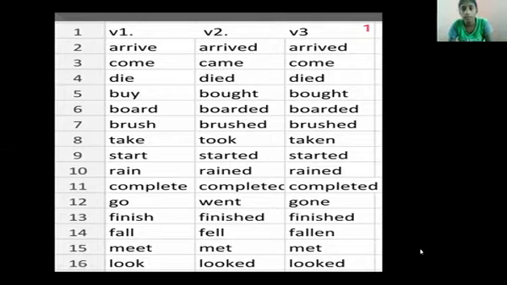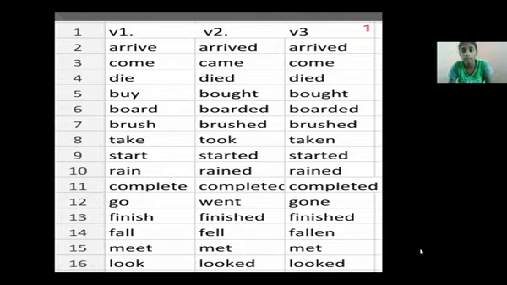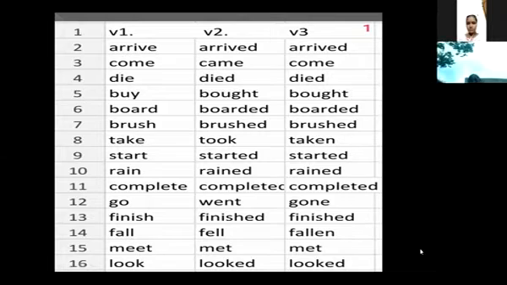Next, die, D-I-E, that is present form. Past form is died. Past participle form, died. Next, buy, B-U-Y. For that past form is bought, B-O-U-G-H-T. And past participle form, bought only. Next, board, B-O-A-R-D. For that, V2, past form is boarded.